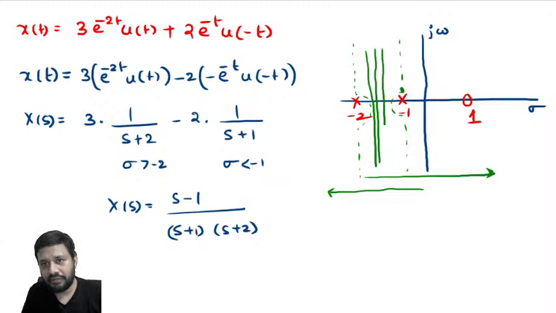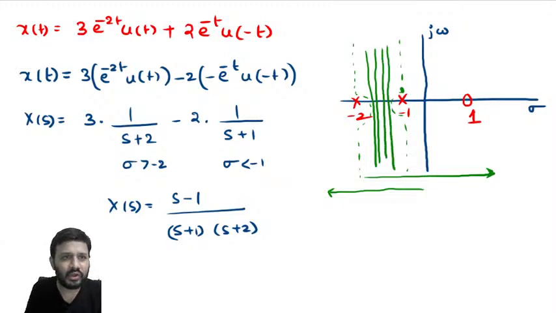After the class you can verify. So here, for the Laplace transform of this signal to converge, I must take the value of sigma between minus 2 and minus 1 only. If I take values greater than minus 1 or less than minus 2, the Laplace transform will not converge. After the class, verify: multiply the signal with e power minus sigma t. In that sigma, take values greater than minus 1 and less than minus 2 and see whether it is converging or not. That is the best practice.